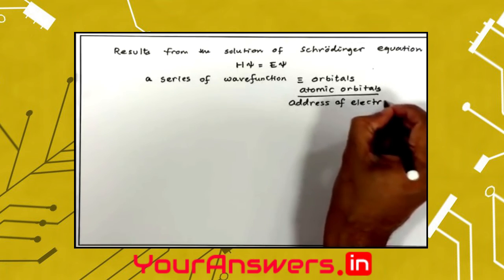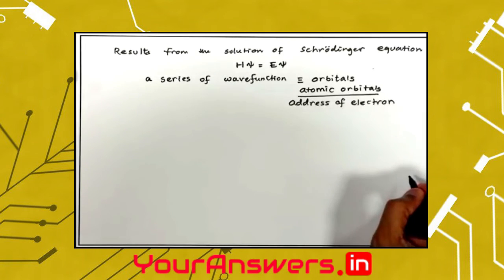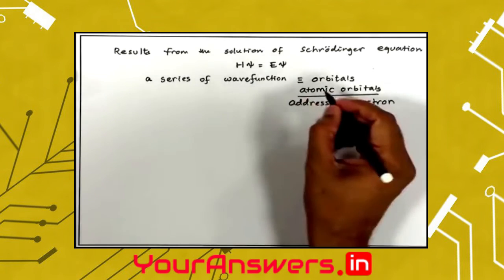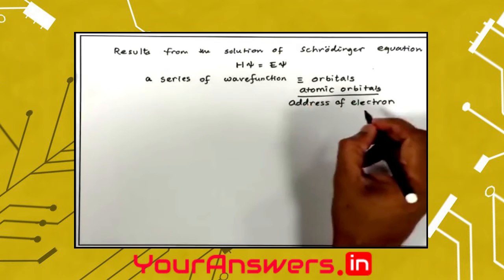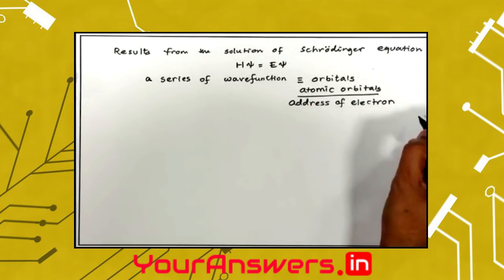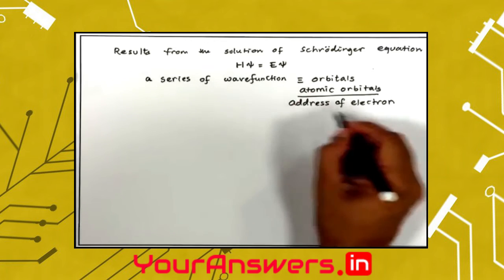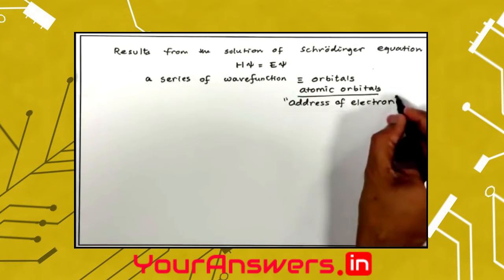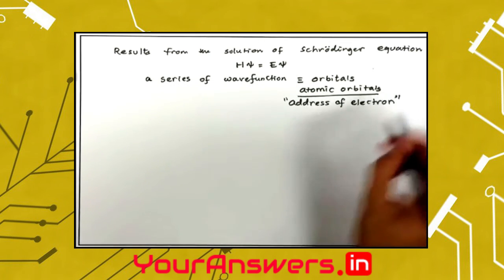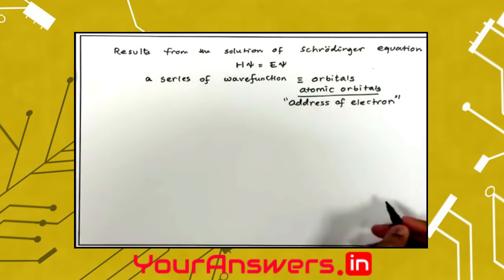As you know, according to Max Born's hypothesis, the square of the wave function, psi squared, represents the probability density of finding the electron at any point. So the wave function contains the information, quote and unquote, address of the electron, how to find the electron or where to find the electron.